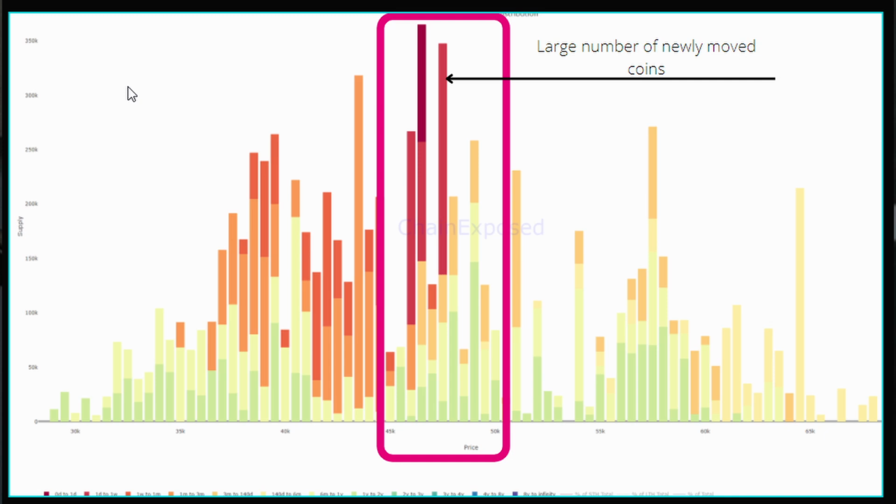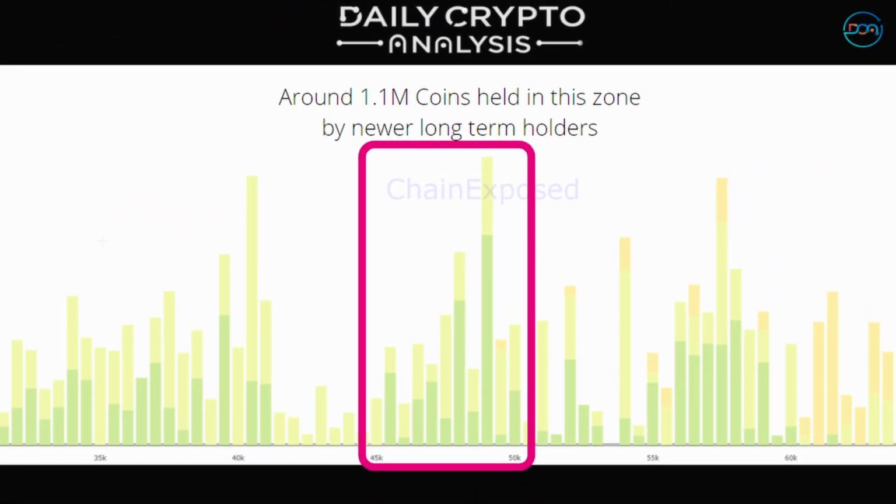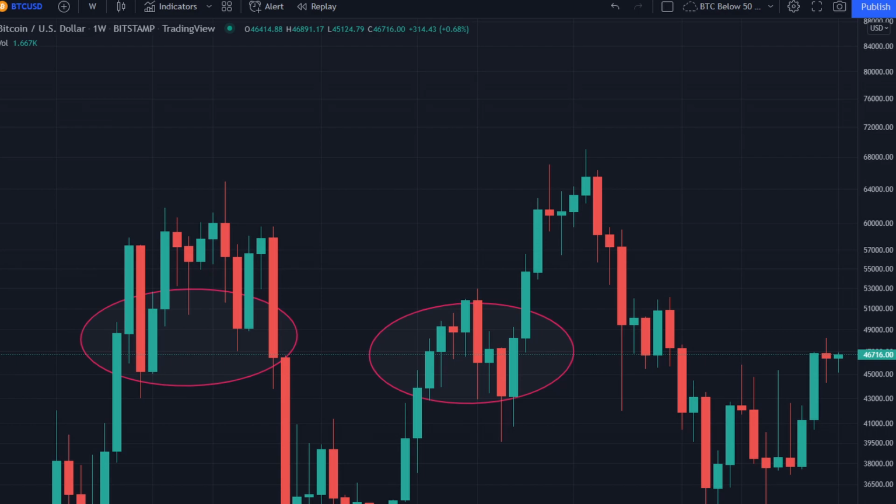But what we see is that there are more significant numbers of holders which now qualify in this long-term holder category of greater than 140 days. So we're talking about a significant number of individuals who have bought sometime within the last year to year and a half. Now, since we know that these longer-term holders bought more than 140 days ago, these individuals probably bought at some point in early 2021, near the top, near the April top, or later in 2021, at some point when we were on the run heading up to 69K.